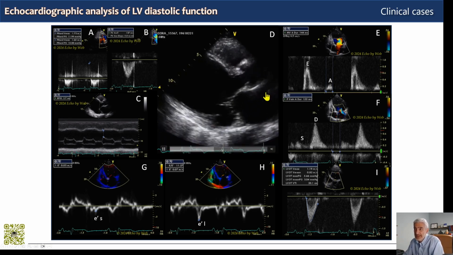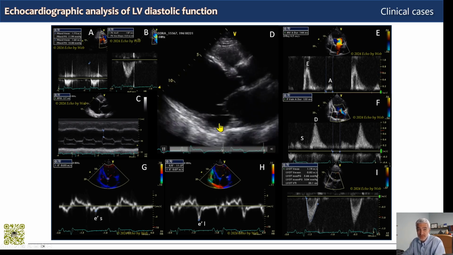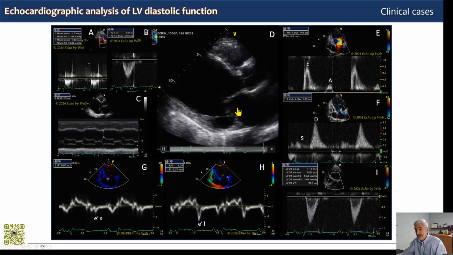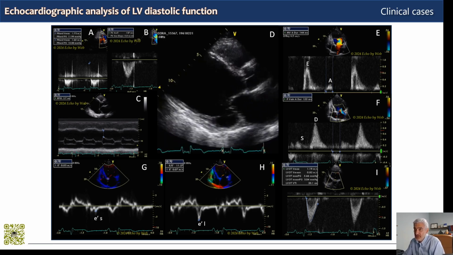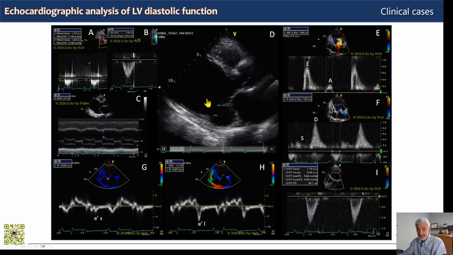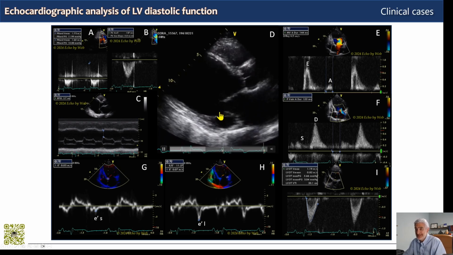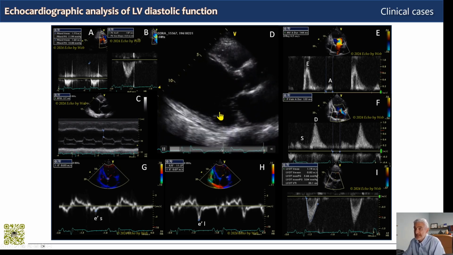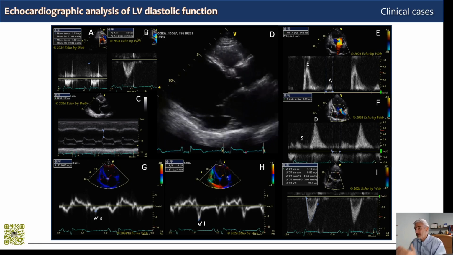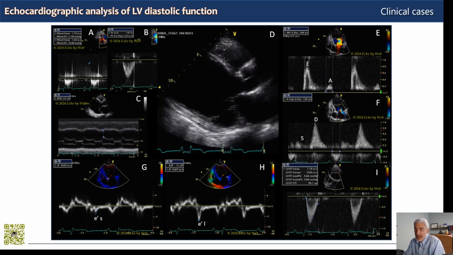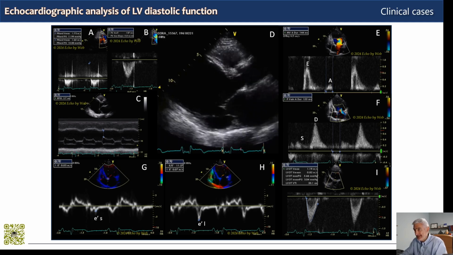So we begin here in the parasternal long axis view, where we immediately assess, even qualitatively, that we have an increase in left ventricular mass, we have dilatation. So this is probably, if we measure it, eccentric left ventricular hypertrophy. And this tells us immediately from the first minute that we expect at least a decrease in relaxation velocity and a marked prolonged increase in relaxation.